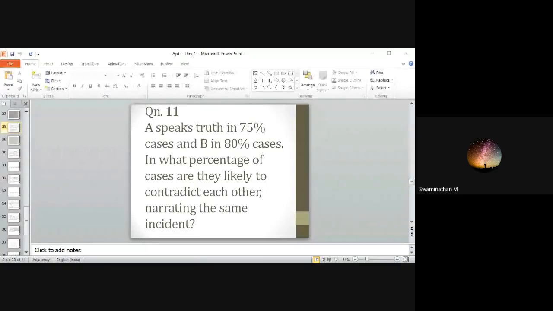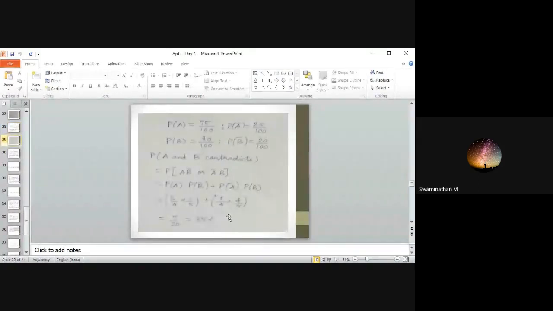0.25. That is 25%, 35%. Okay. Okay. That's 35%. Why people are getting 25%?